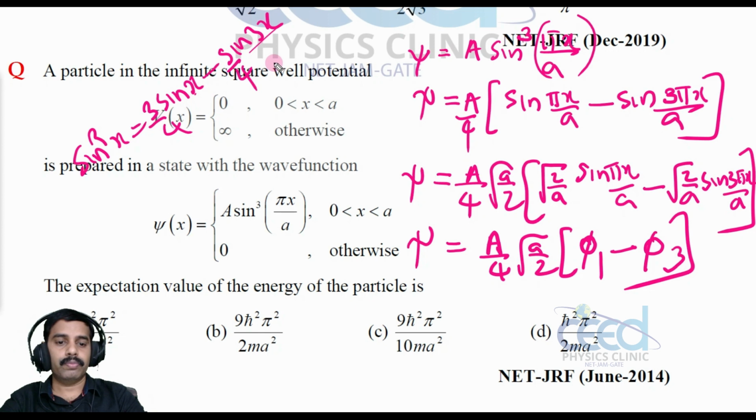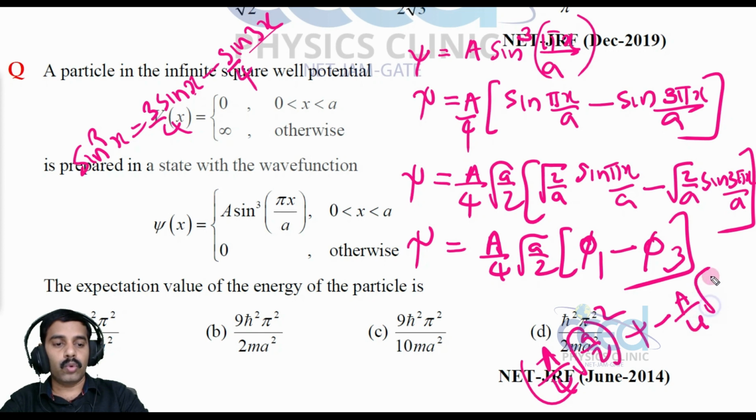Okay, no problem. Now we have to normalize this. That means its square is the sum of the coefficient squares. That is a by 4 into root a by 2 the whole square plus minus a by 4 into root a by 2 the whole square equal to 1.